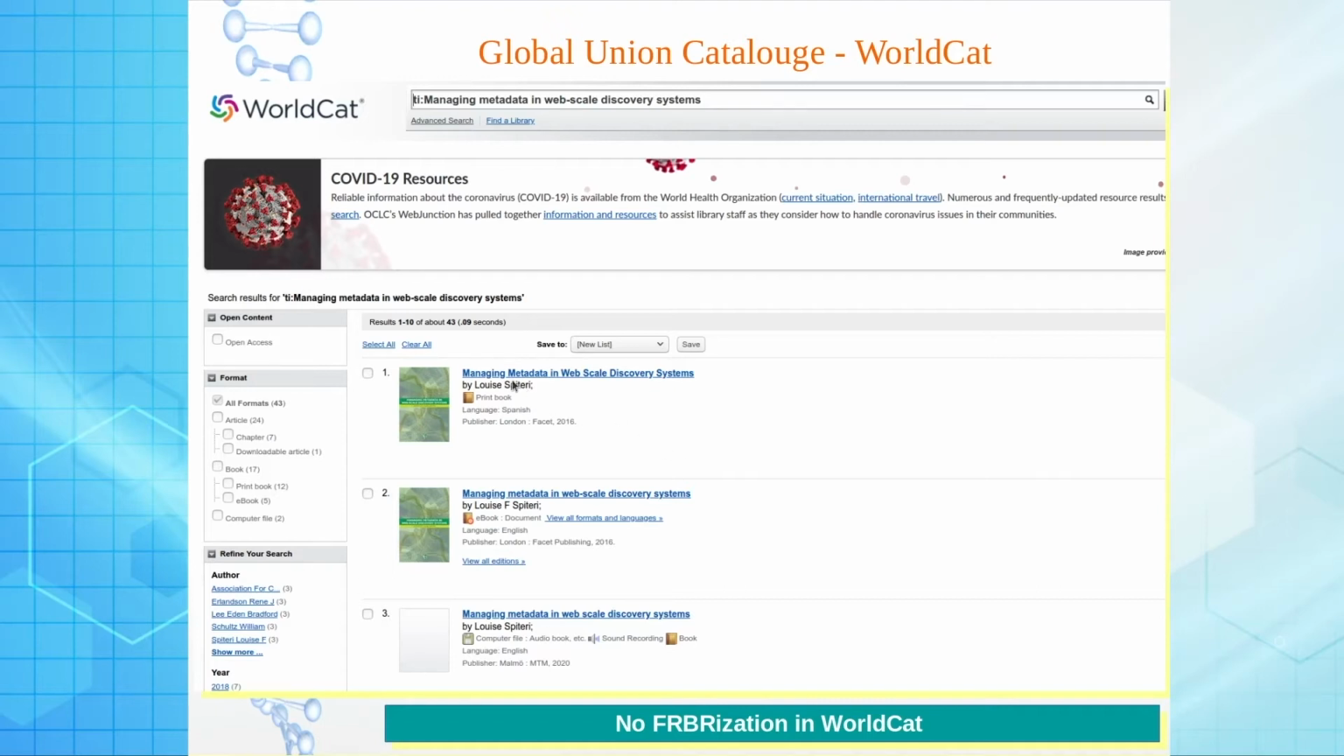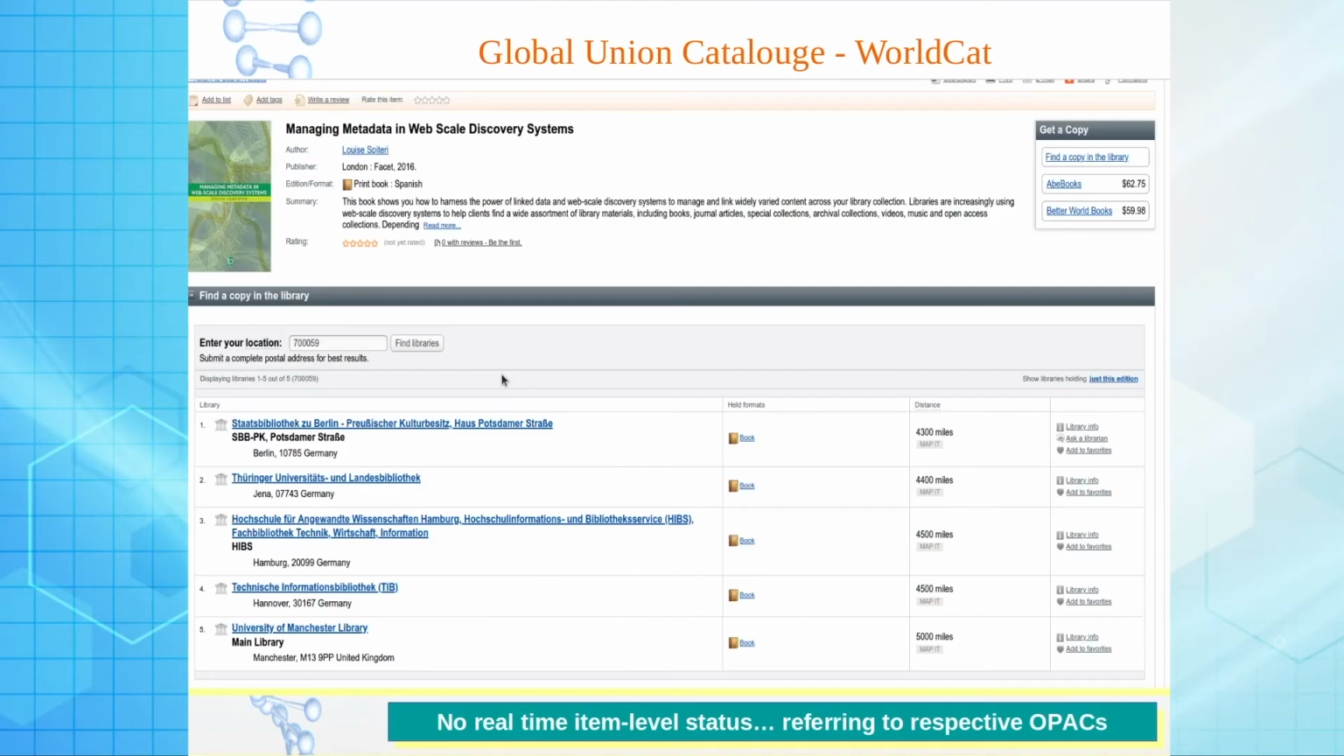Now suppose I select any of these, say the first one. It gives me the 6 libraries having this particular copy. So effective deduplication has been done, but here you can see there is no real-time status. If I want to know the real-time status, I need to click here to go to the respective OPAC to find the item level status of this particular document.